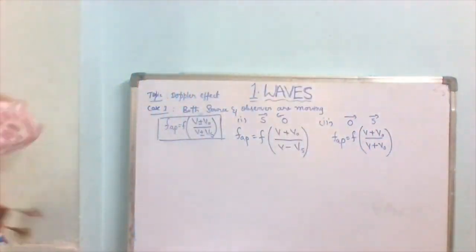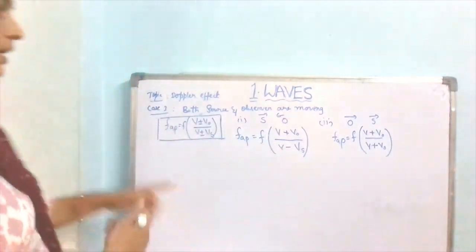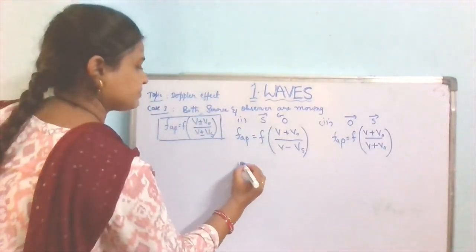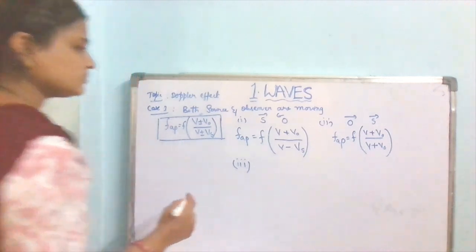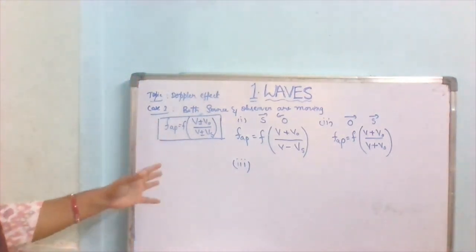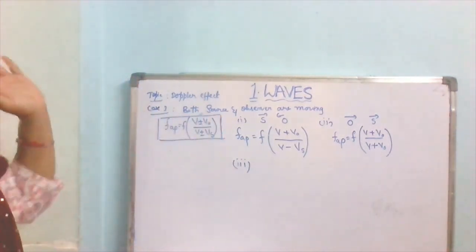Okay, and now the third one. The third one is if the observer is moving away from the source but the source is moving towards the observer.